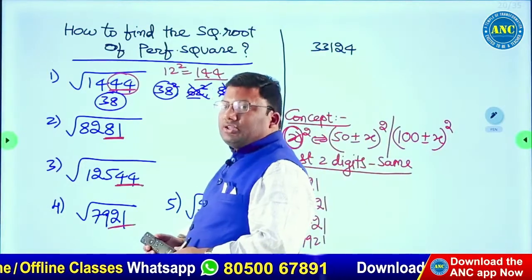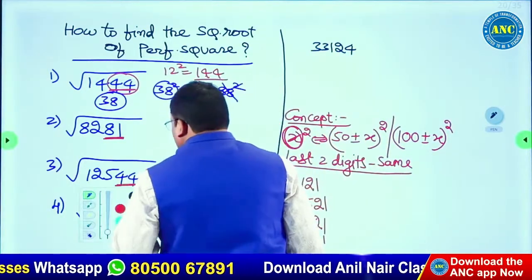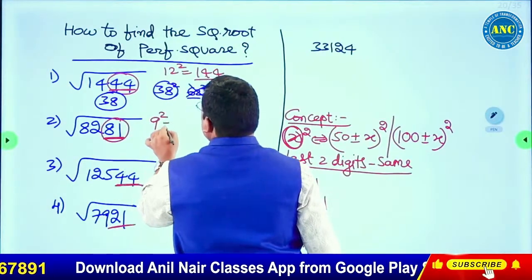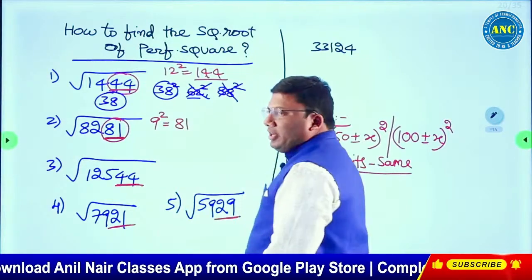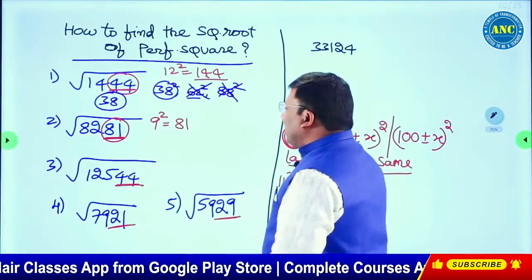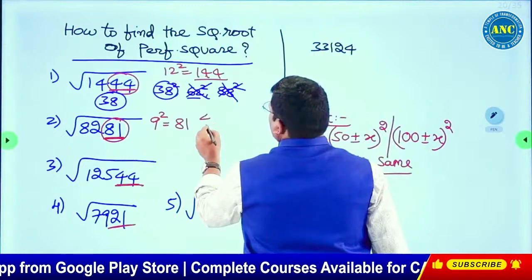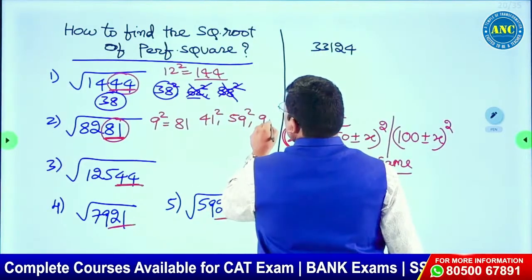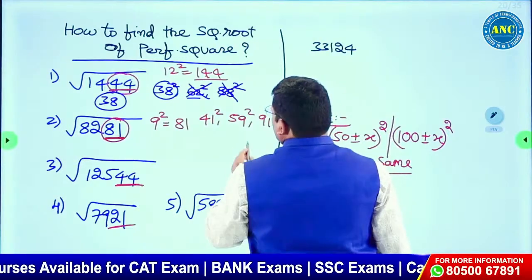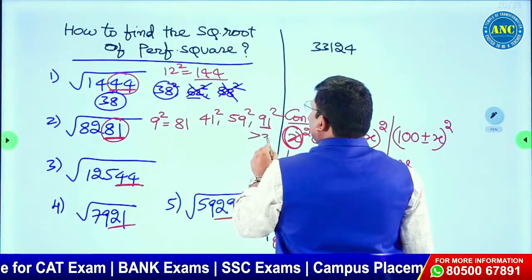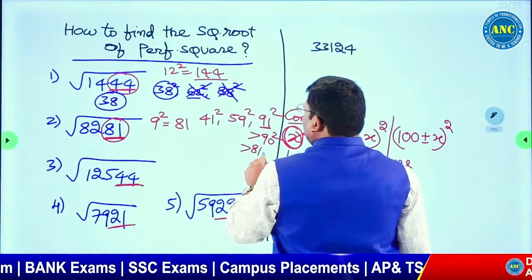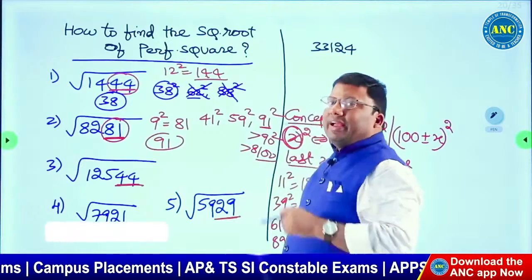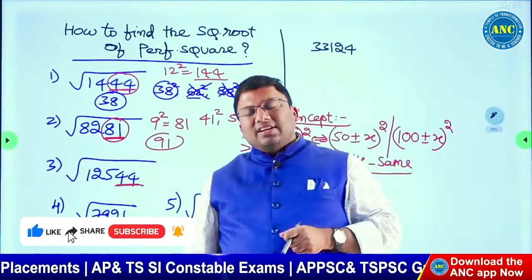Next one, 8281. Read the question, sir. 8281. Last two digits 81. 9 square it is 81. What are the other cases? 50 minus 9, 50 plus 9, 100 minus 9. If you see, 91 square is greater than 90 square. Answer should be greater than 8100. Yes. So answer for this question is 81.